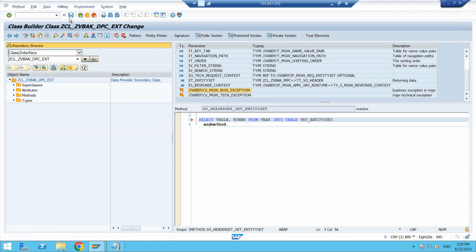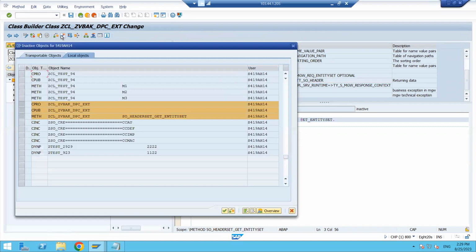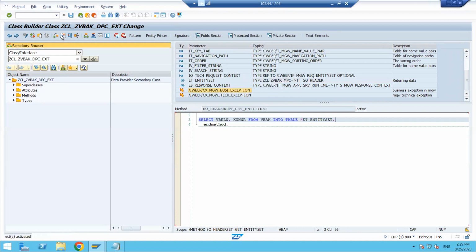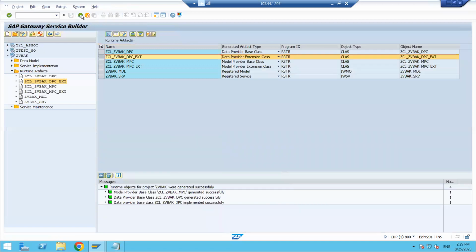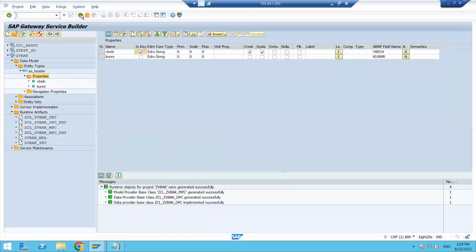Now save it, check it, activate it. This is activated. Fine. Click on the back button. Once again back button. Once again back. Now this is the project. Right click and click on the generate button.